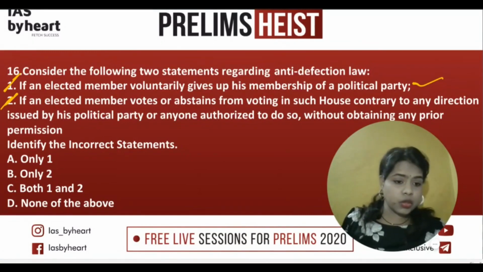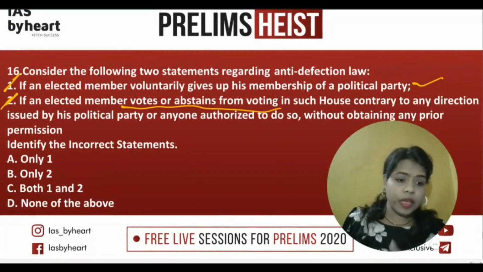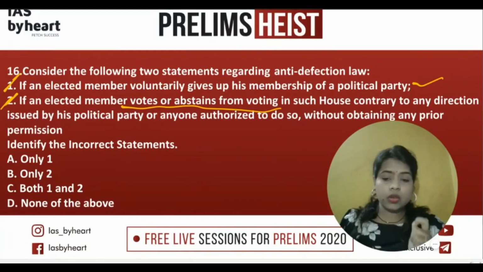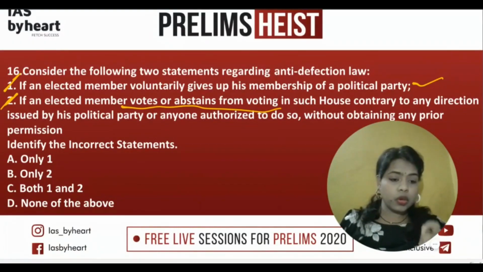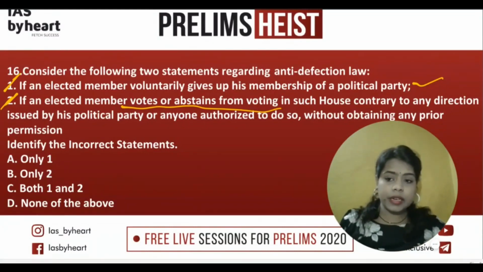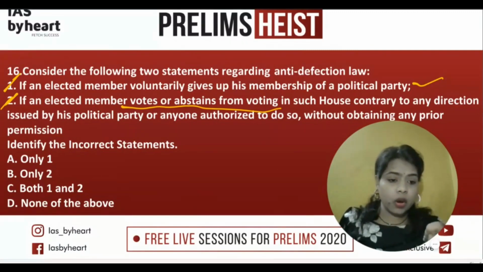Now the simple doubt should be from the second statement. But if you observe the story of Ayaram and Gayaram and how the lobbying was happening, and why exactly we had to bring the anti-defection law to stop people from poaching party members from one area to another overnight. Like what happened with that Ram, in a single day he changed three parties just for lobbying purposes. So that is voting or abstaining from voting or changing sides, and that was all related to the anti-defection law.